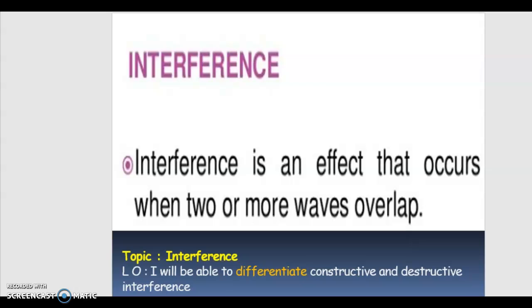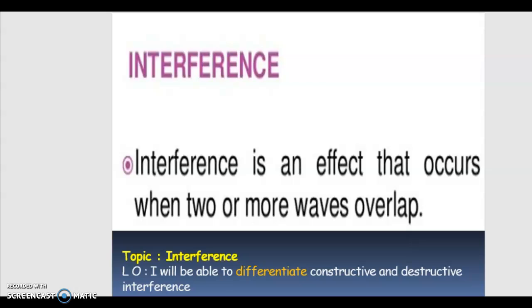Before that, we have already discussed interference, that it is a kind of overlapping or combination of waves. For this combination to take place, the minimum requirement for the number of waves is 2, right? So two waves are necessary for interference to take place, and we have also seen the conditions for interference to occur.